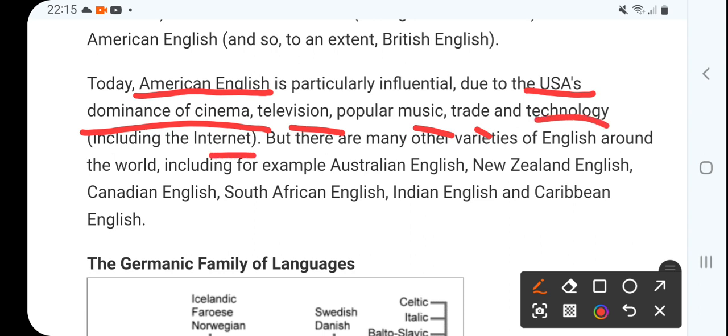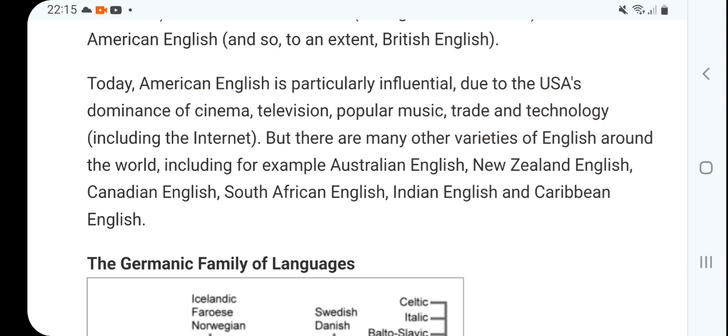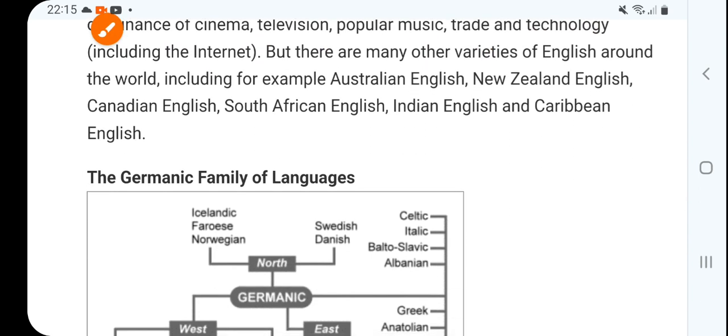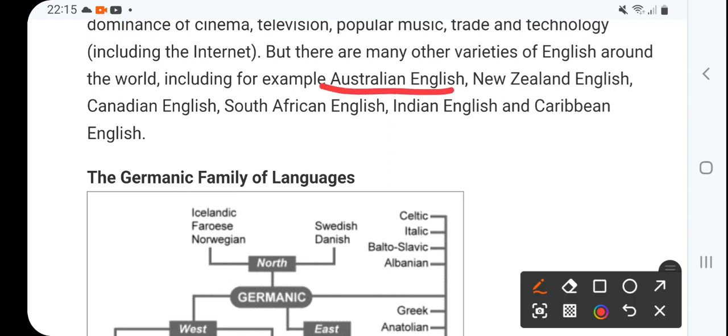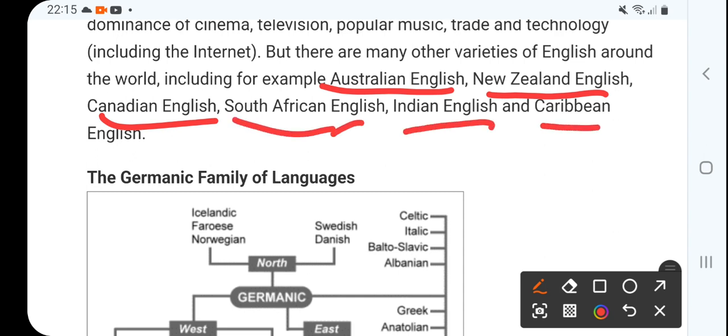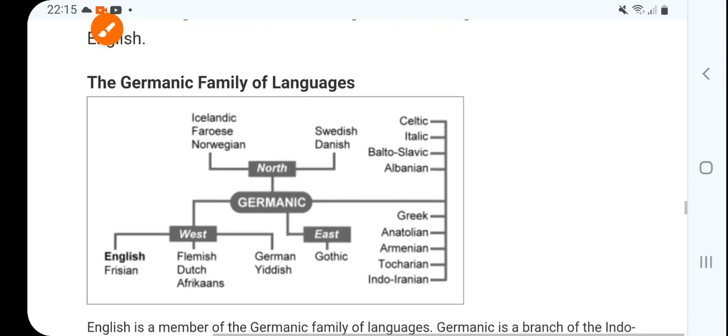But there are many other varieties of English around the world, including Australian English, New Zealand English, Canadian English, South African English, Indian English, and Caribbean English. So this is the history of English.